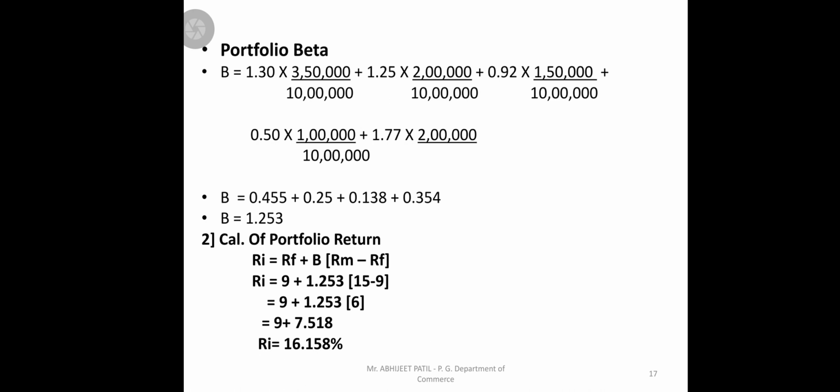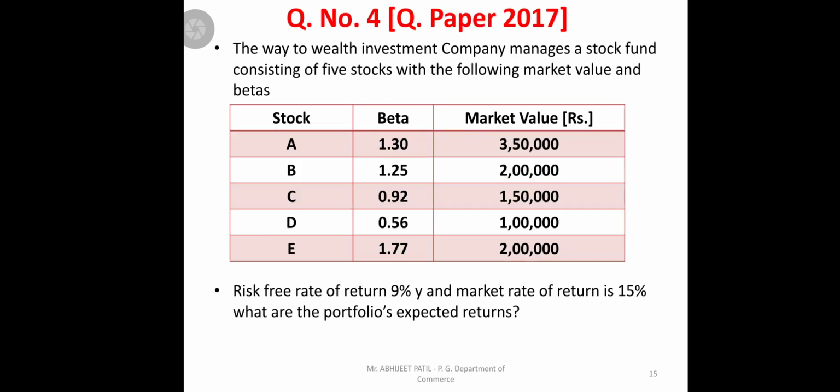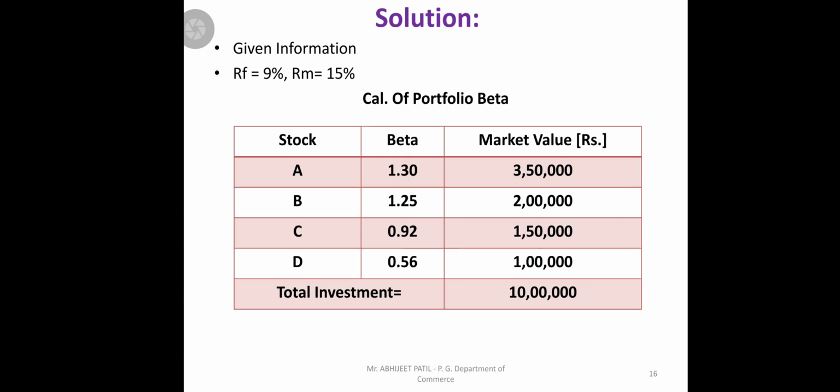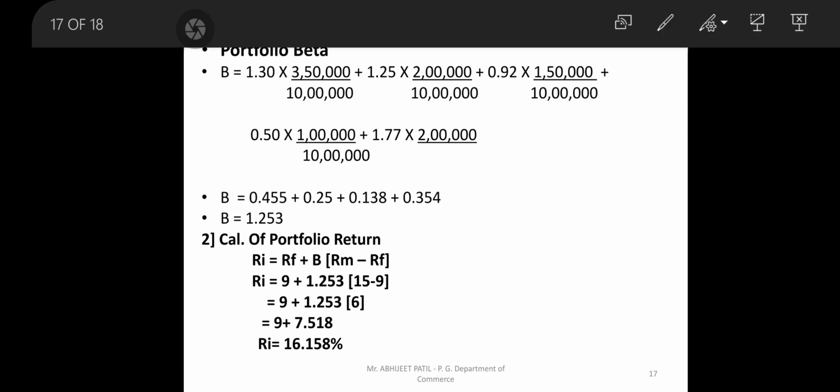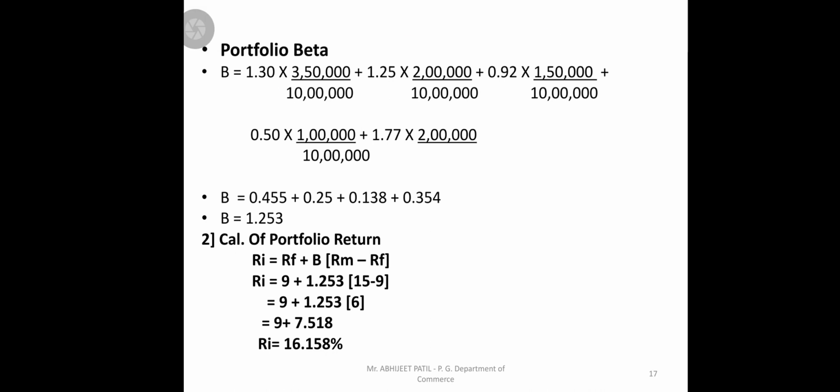Once we get beta, we should calculate the portfolio returns, which we denote as Ri is equal to Rf plus beta into Rm minus Rf. Now here Rf is given in the problem. How much is it? 9%, and market return 15%. So 9% of that Rf, plus beta 1.253 into Rm 15 minus 9. So we'll get 6 into 1.253, which is 7.518, plus 9, we'll get 16.518. So the total expected return of the portfolio is about 16.5%.